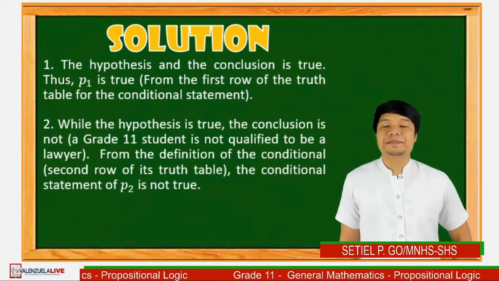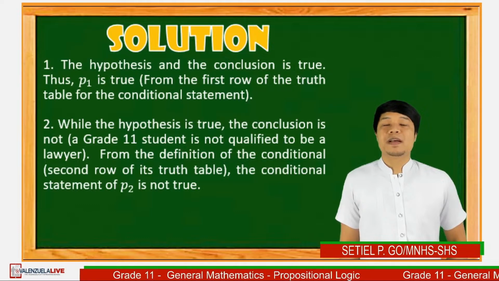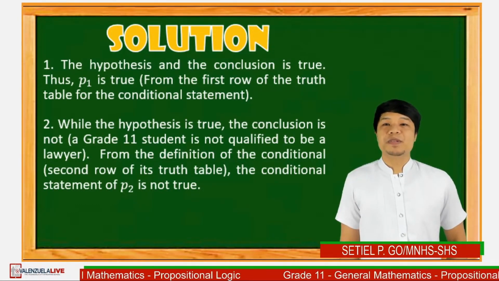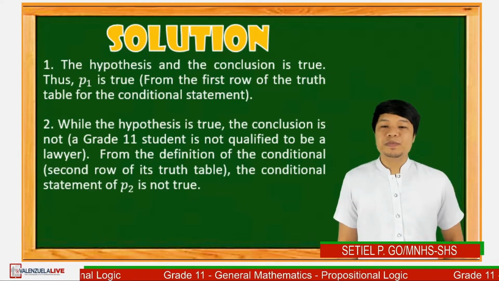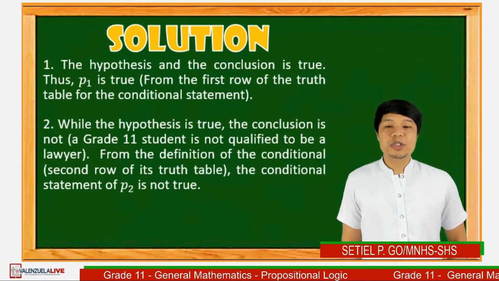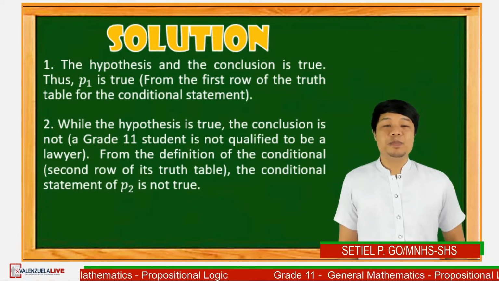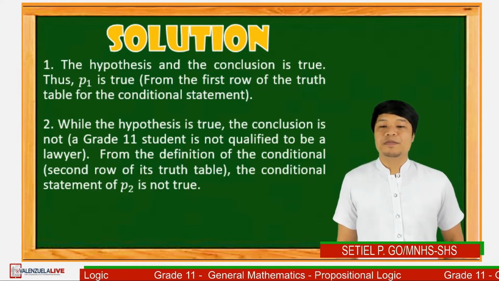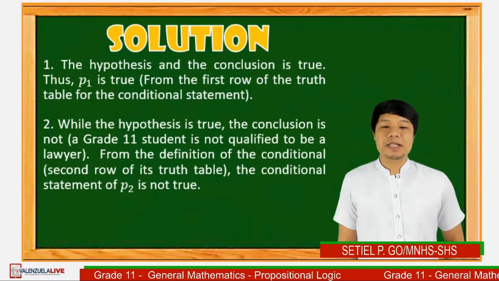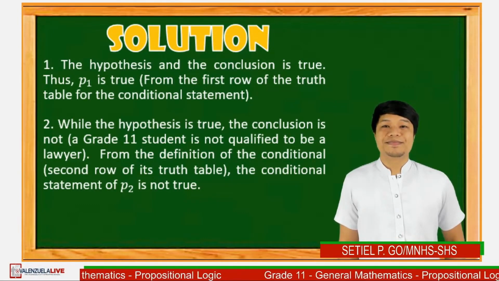Let's have the solution. Number 1, the hypothesis and the conclusion are true. Thus, P1, or the proposition 1, is true from the first row of the truth table for the conditional statement. While number 2, the hypothesis is true, the conclusion is false, because grade 11 students are not qualified to be a lawyer. From the definition of the conditional, the second row of its truth table, the conditional statement of proposition 2 is not true.